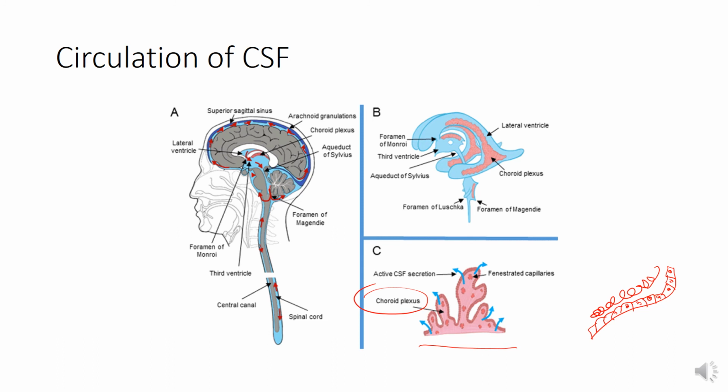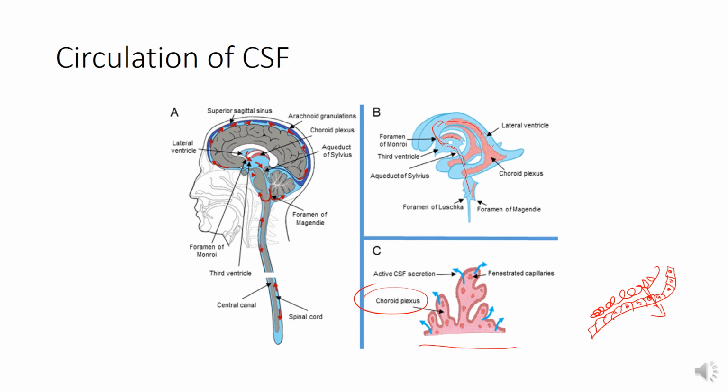The CSF filters out from the capillaries into the cavity of the ventricle, and then it is circulated from the lateral ventricle into the third ventricle. Also CSF is produced in the roof of the third ventricle, and then it goes through the cerebral aqueduct into the fourth ventricle. Here you can see the cerebral aqueduct does not contain any choroid plexus.